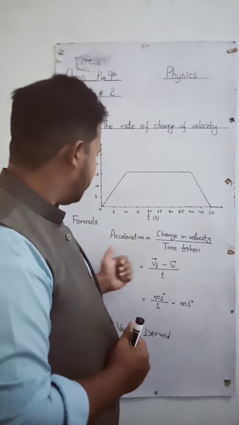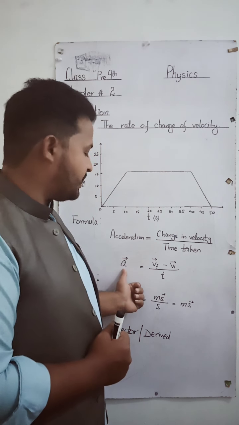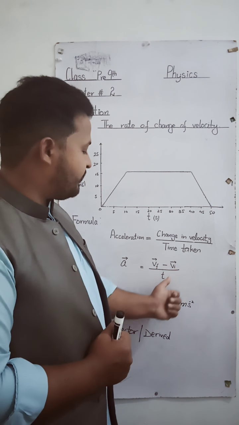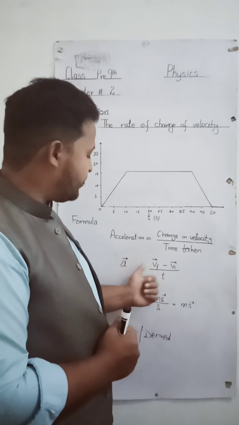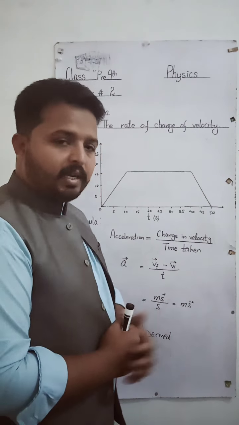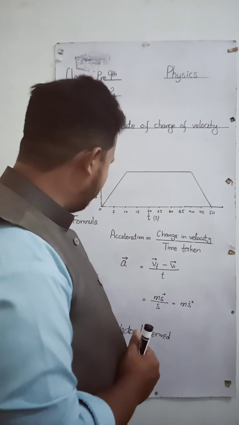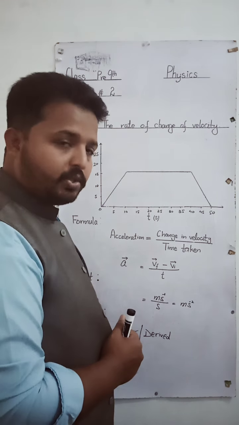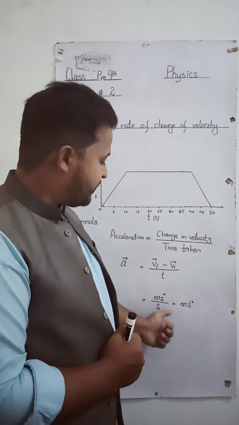Its formula from its definition: acceleration is change in velocity with respect to time, change in velocity over time taken. Its mathematical form: a equals (Vf minus Vi) over t. a shows acceleration, Vf is final velocity minus initial velocity, over time taken. And next is its unit. Its unit is meter per second square.